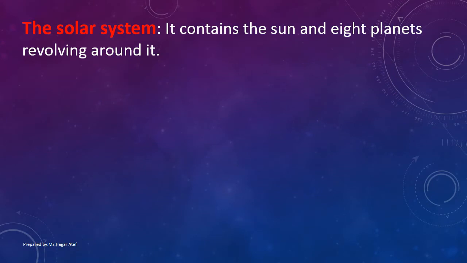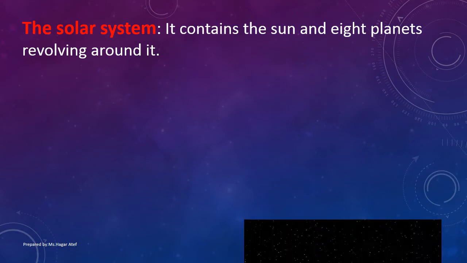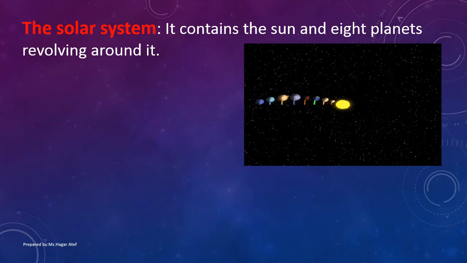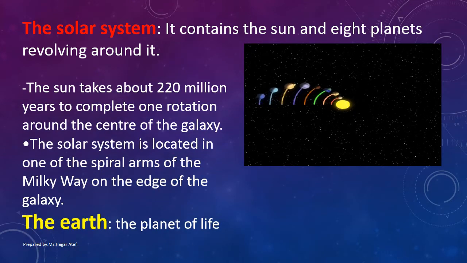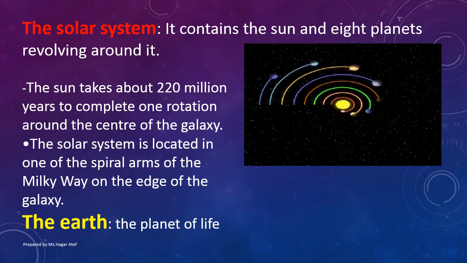The solar system. It contains the Sun and 8 planets revolving around it. The Sun takes about 220 million years to complete one rotation around the center of the galaxy.